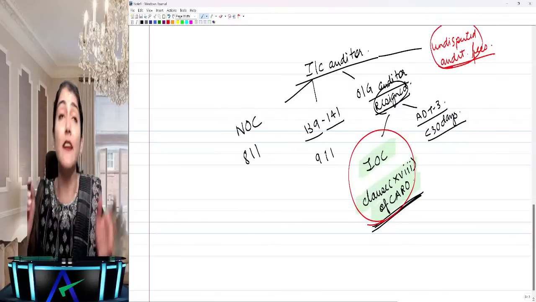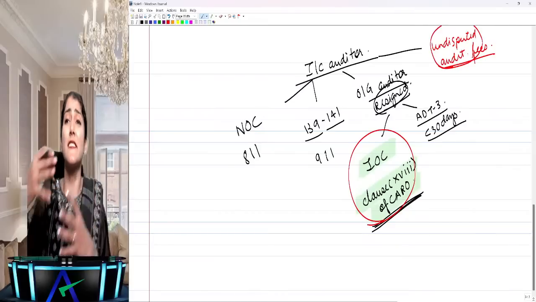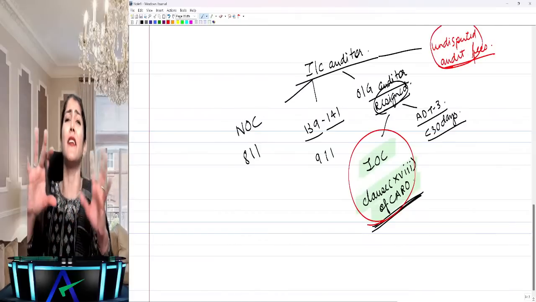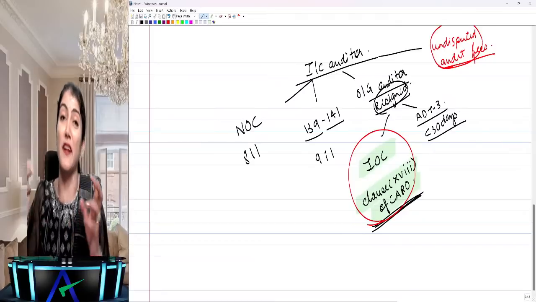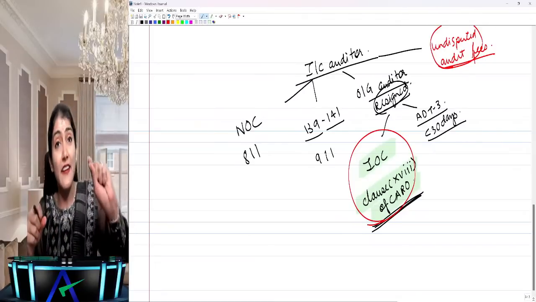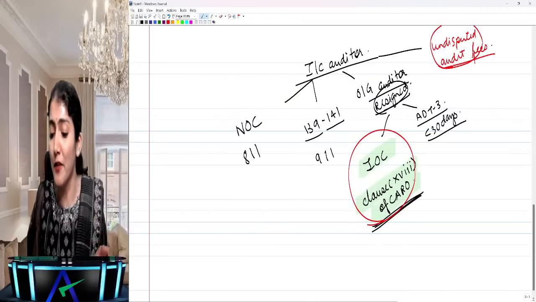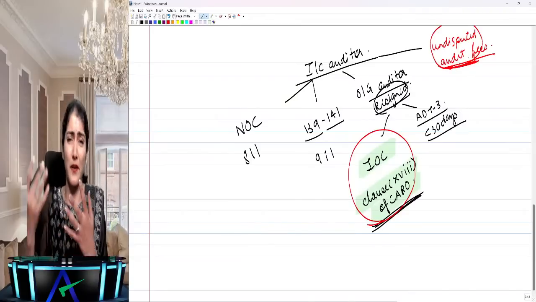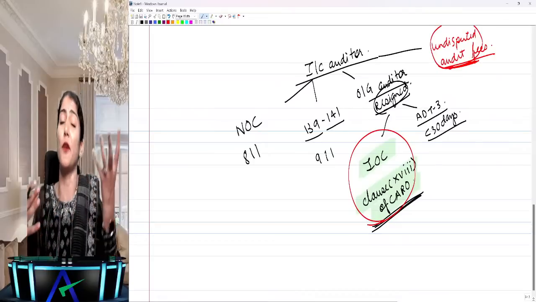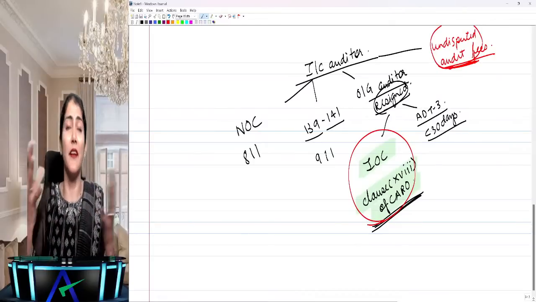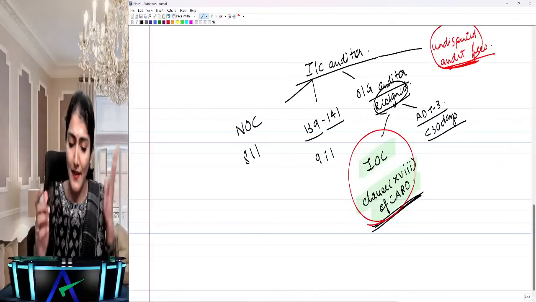Then regarding undisputed audit fee. If it is disputed and outstanding, then it is okay. But if it is undisputed and outstanding and C accepted the audit, guilty, guilty of professional misconduct. However, the provision does not apply to a sick unit, which has been in existence for not less than 5 years and whose accumulated losses are equal to or more than the net worth.